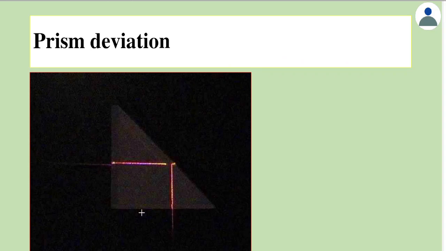Example is already shown here. This is a real example. So light ray is falling on this boundary. In this case, light refracts here, moves along the normal, and here the angle made is more than critical angle. So light undergoes TIR and comes out like this. So here there is deviation by 90 degrees.